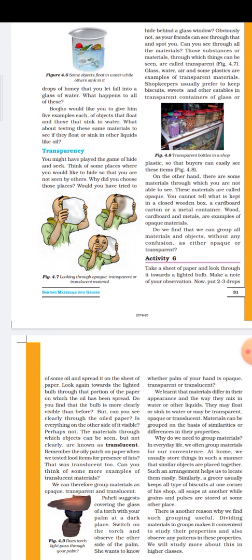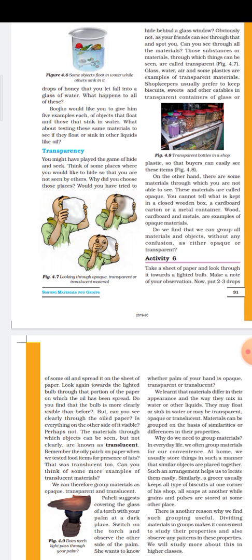What it is called? Transparent. The material that allow the light rays to pass through them completely are termed as what? Transparent material. On the other hand, there are some material that allow the light rays to pass through them but not completely, partially. That is, it allows some light rays to pass through them and some of the light rays cannot pass through them.